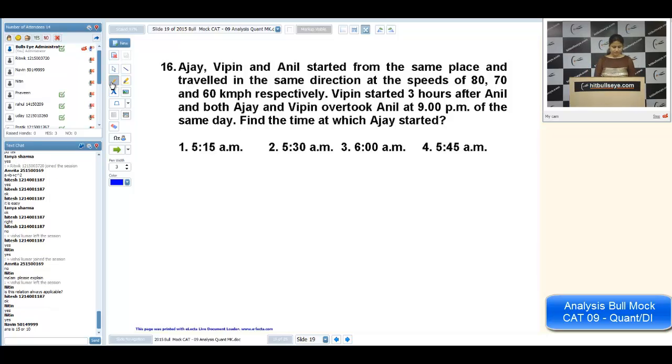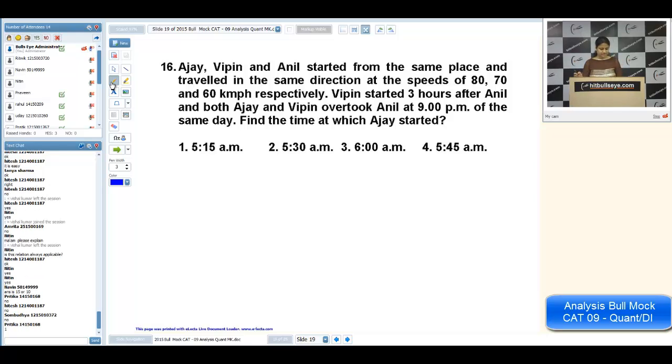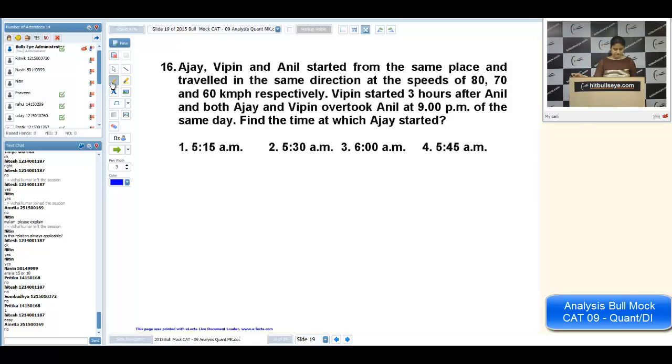TSD, any problem in this? I don't remember the answer, Naveen. You can calculate the part. Okay. Now, easy it was. I want to know the approach. I don't want to calculate this. If you are comfortable in TSD, time speed distance, you should apply ratio always. Have you solved this sum by using ratio?